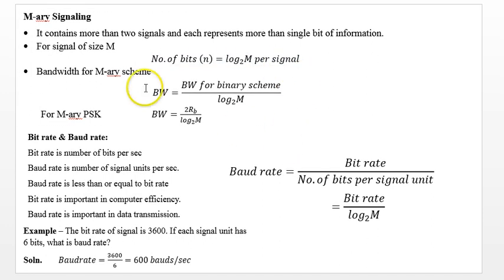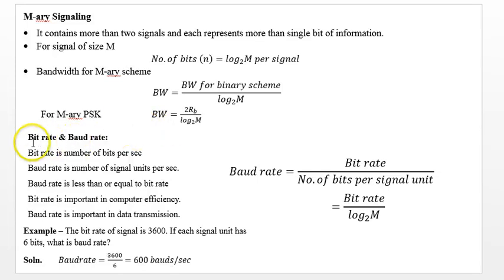The bandwidth for an M-ary system is given by the bandwidth for a binary system divided by log base 2 of M, and for M-ary PSK the bandwidth is 2 RB divided by log base 2 of M. So there is a great reduction in bandwidth when we are using an M-ary system.